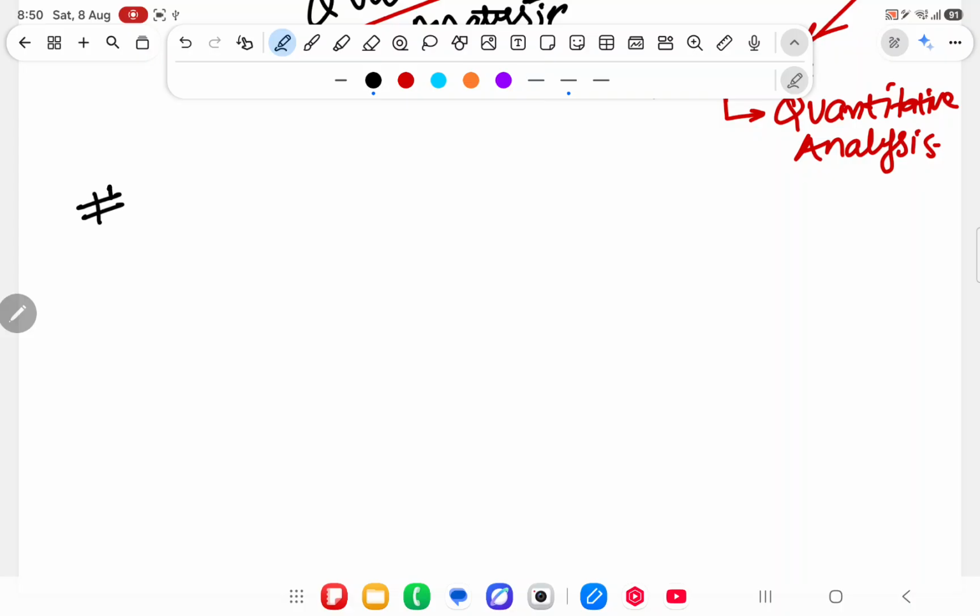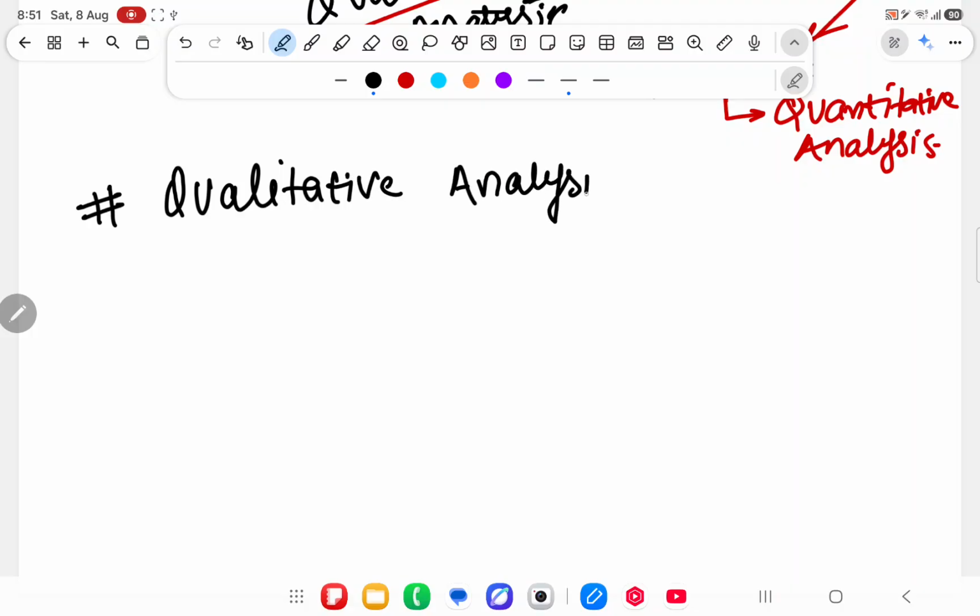So first we are going to see the topic called qualitative analysis of organic compounds. That is, first we are going to check if this element is present or not.